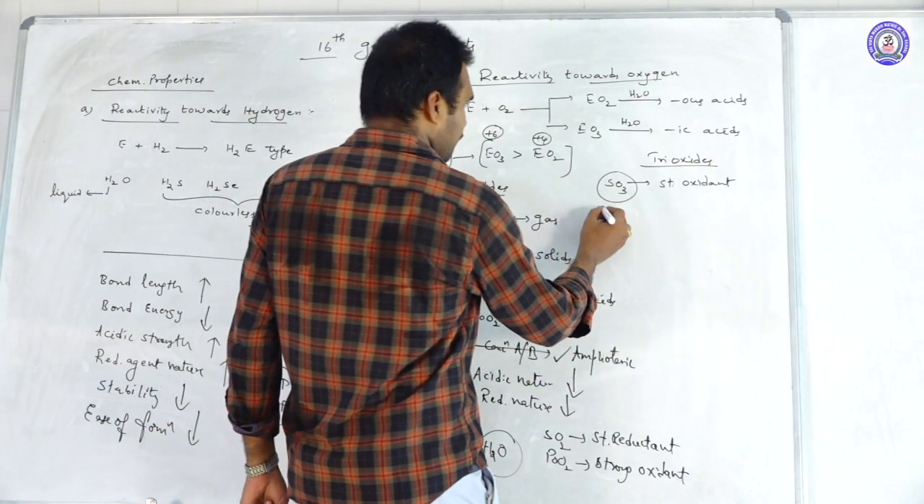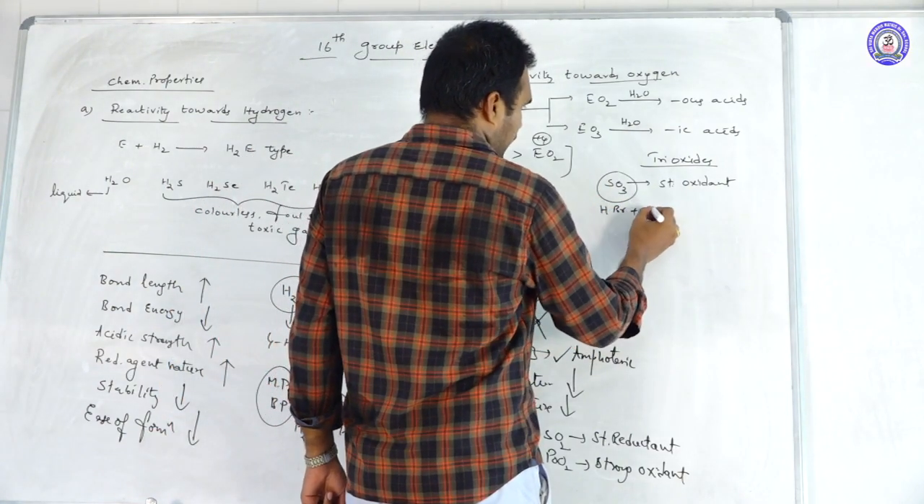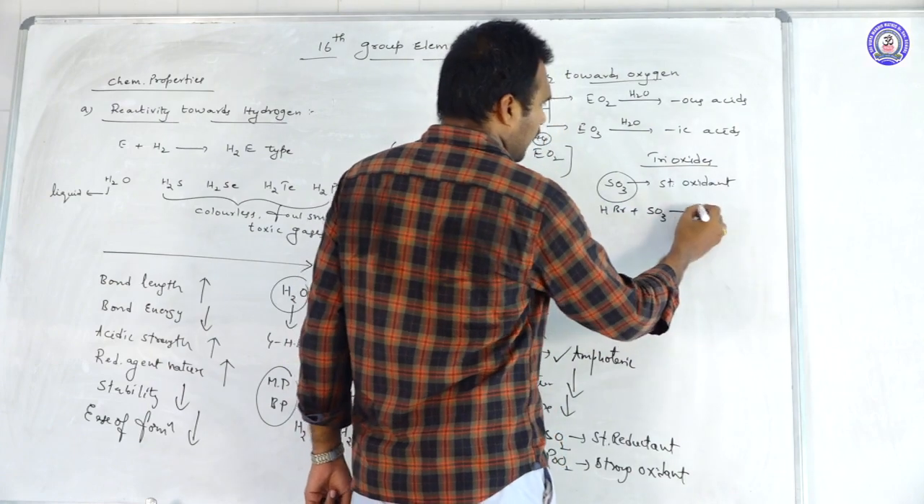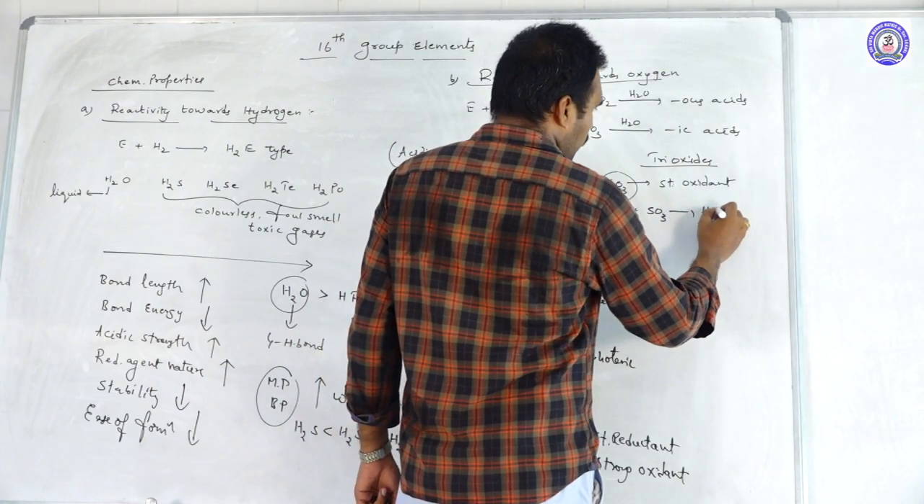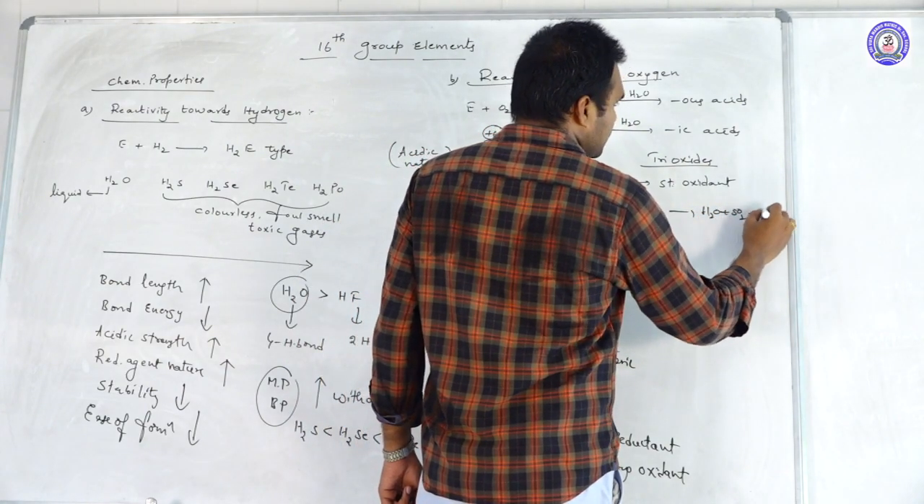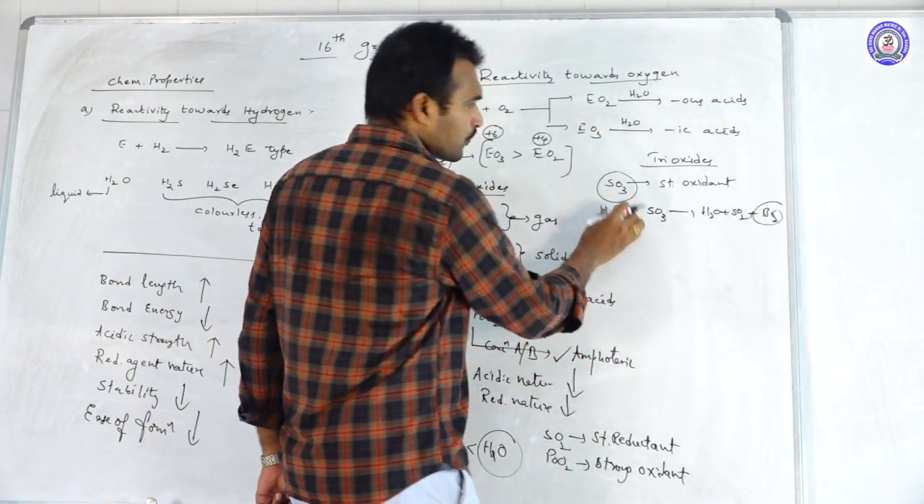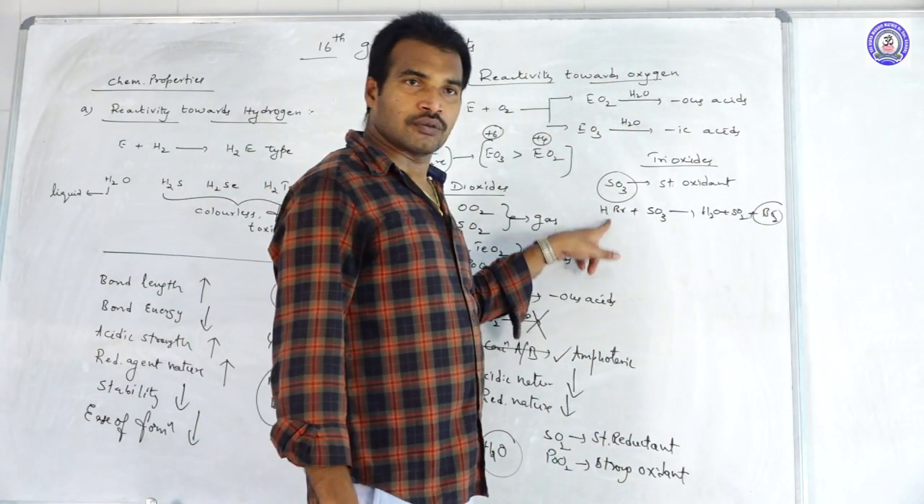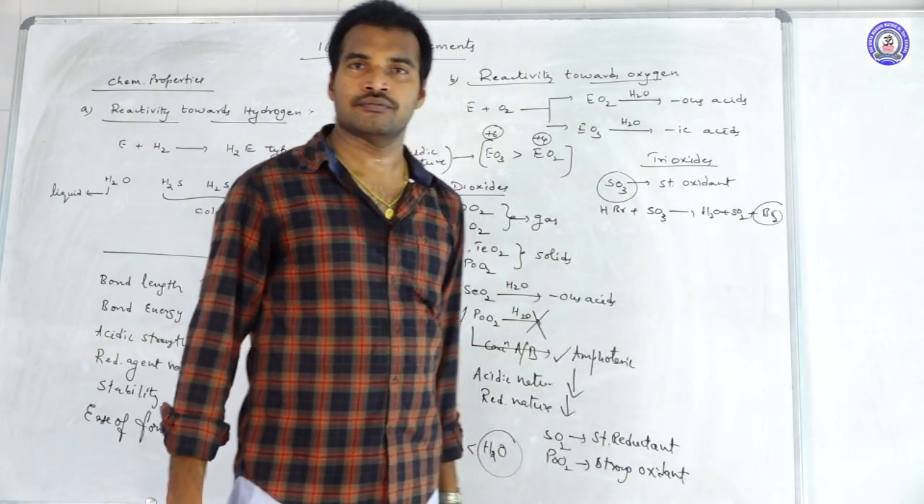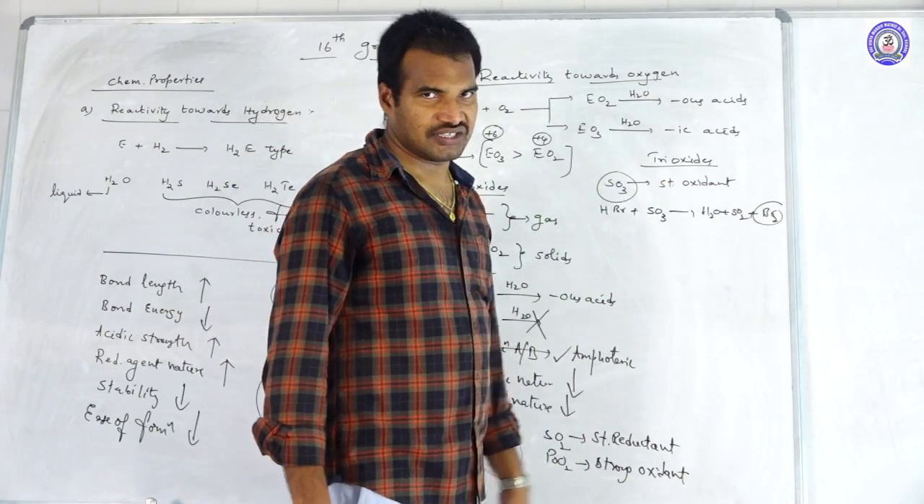Suppose you add SO3 to HBr, we get H2O and SO2 plus bromine. That means it is oxidizing HBr to bromine. That is why it is acting as a strong oxidizing agent.